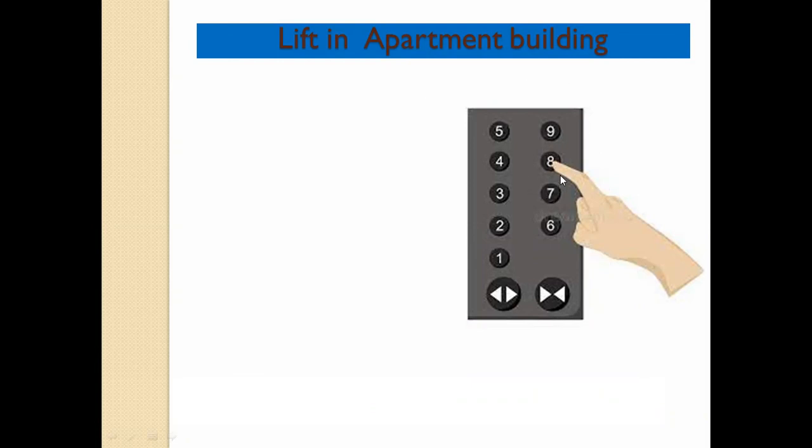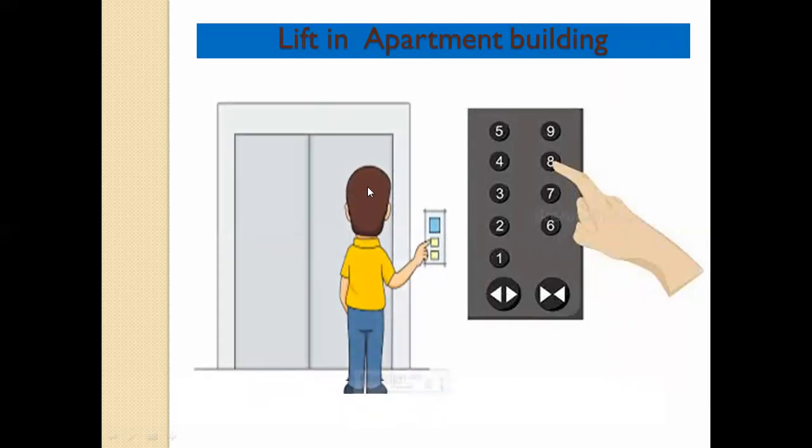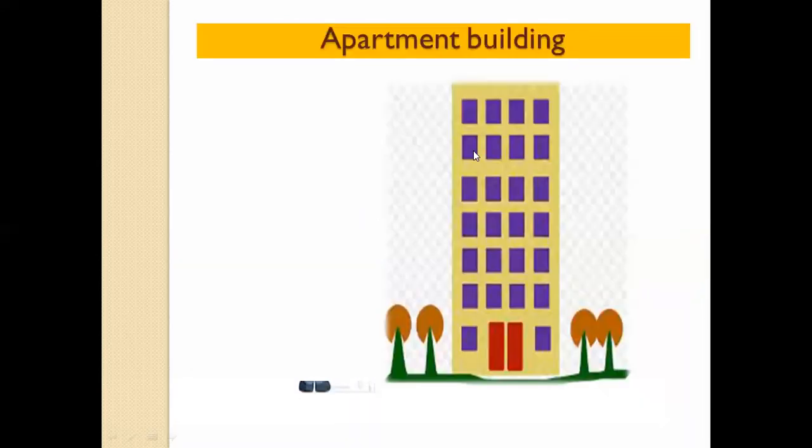If you press 8, you are going to go to floor number 8 of your apartment building. Understand? If you press 1, you are going to go to the first floor. If there are many floors in an apartment building, you cannot go with the help of stairs, because there will be many stairs and you are going to get tired as you reach up.